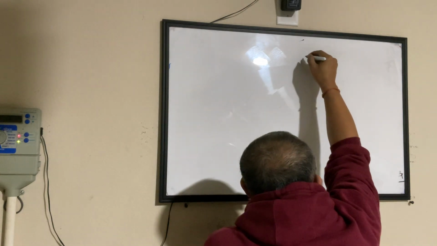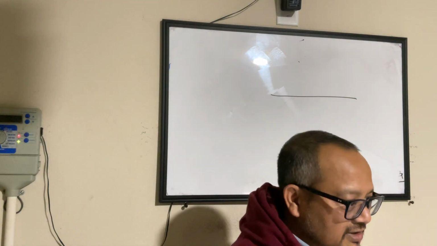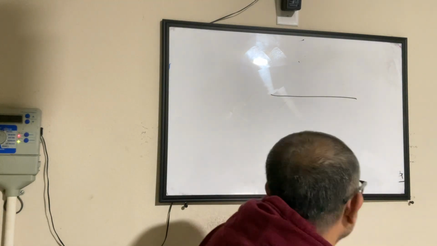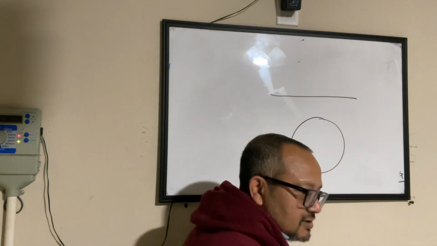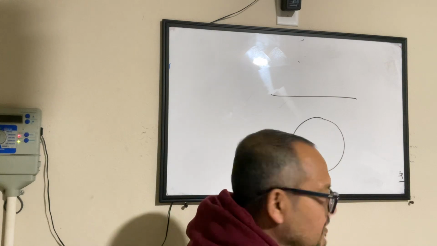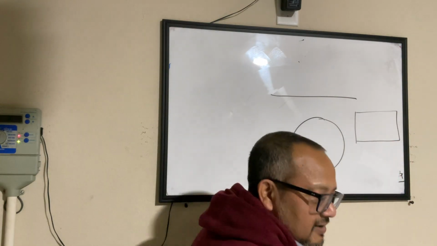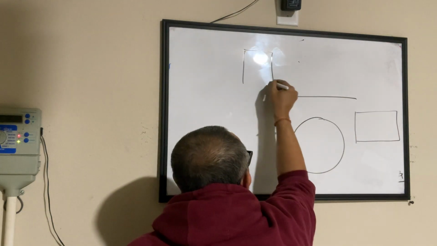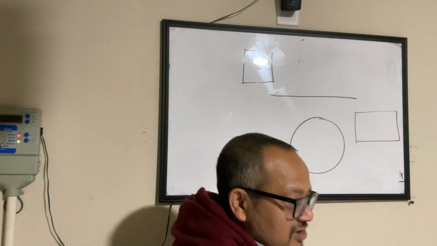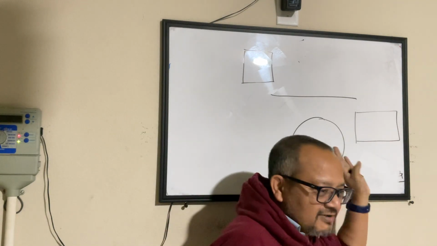Now, let's say this is called a line. Everybody knows that. This is a circle. Everybody knows that. This is a rectangle. No denying that. This is a square. If you trust your teacher's drawing skills, this looks like a square. You'll believe that this is a square.